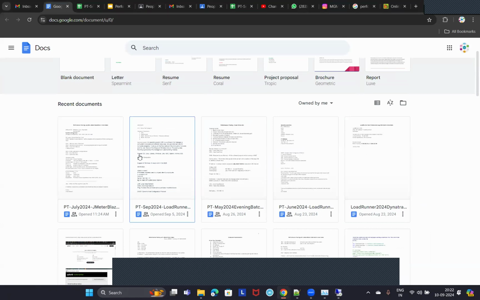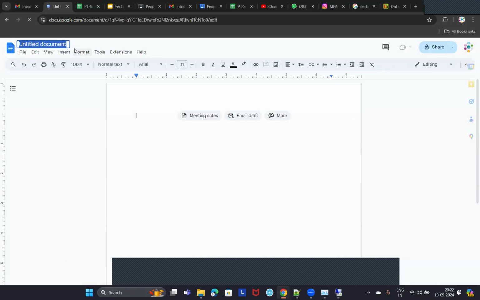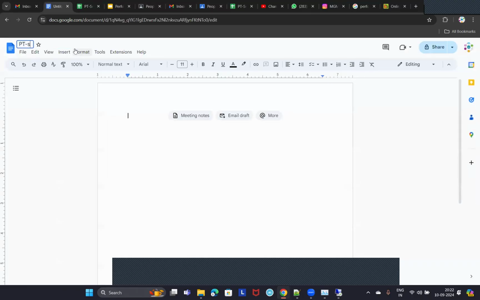Let me do one thing. Let me quickly create a class notes document for your batch. Let me write it down with all these concepts. I'll share this class notes document with everyone once you confirm your joining. Okay. Now, how to connect to the remote machine? So first of all, I need to know the IP address.